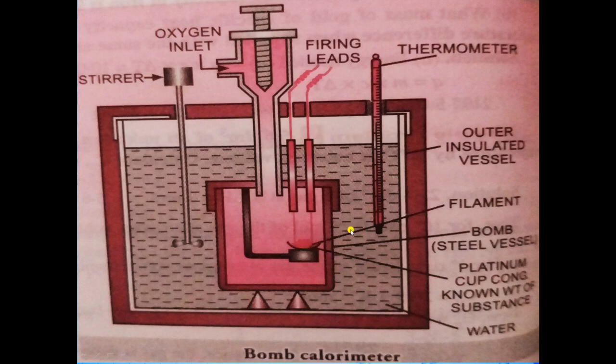With combustion there will be change in the temperature of water. So here we will note down temperature of water. So here we will note down heat absorbed per degree rise of the temperature. So we can calculate heat capacity from the apparatus. Because definition of heat capacity is amount of heat required to raise the temperature of system by 1 degree Celsius. Okay, so this change in temperature of water will give us value of heat capacity.